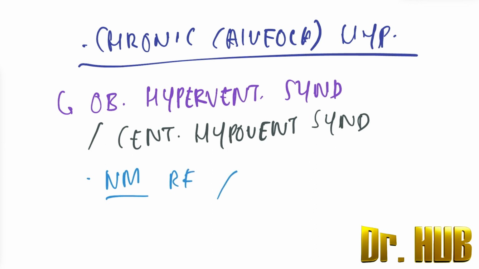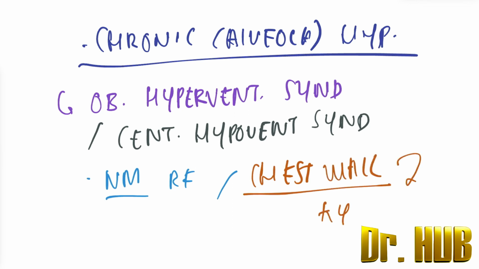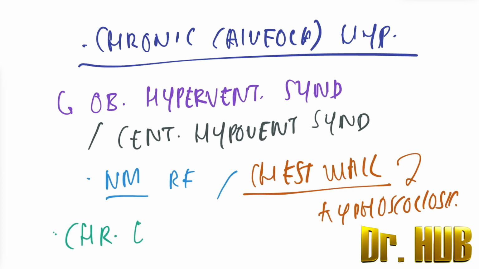There are also chest wall disorders, involvement of the chest wall, such as kyphoscoliosis. And there is also chronic exposure to high altitude, so very high altitudes.